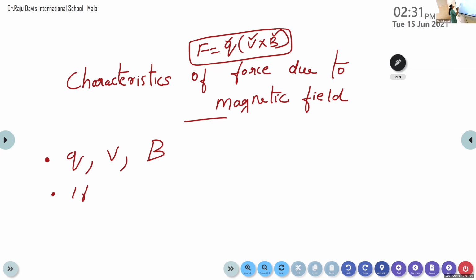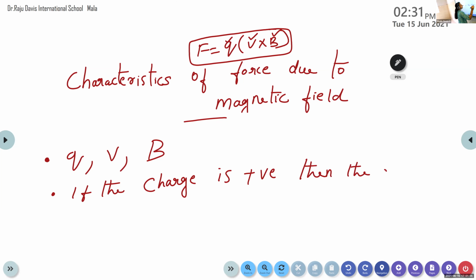If the charge is positive, then the direction of force will be forward. Then the force will be directed forward. If the charge is positive, then the direction of the force is forward.